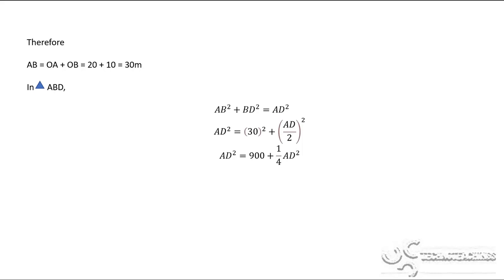So now I get AD square is equal to 30 square, 900, plus 1 upon 4 AD square. How do I get 1 upon 4 AD square? AD upon 2 squared, AD into AD divided by 2 into 2, so I get 1 upon 4 AD square.